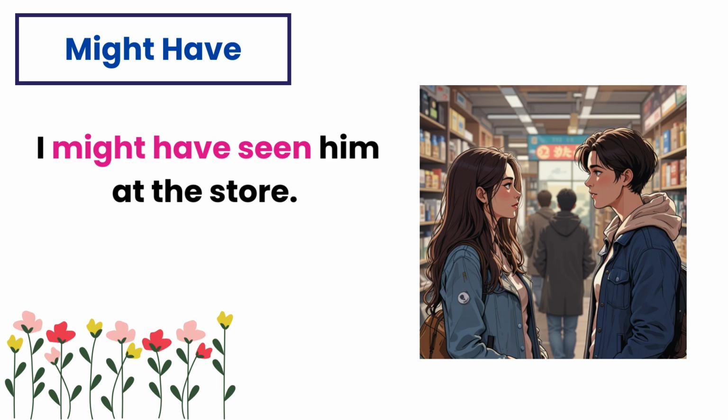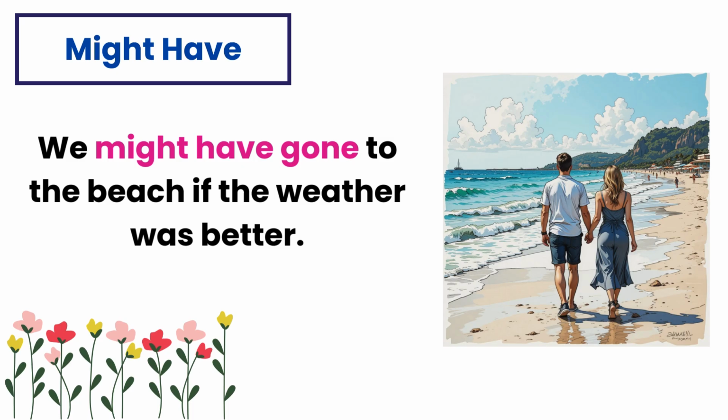I might have seen him at the store. Here, might have indicates uncertainty, suggesting you possibly saw him but you're not sure. We might have gone to the beach if the weather was better. Here, might have expresses uncertainty about going to the beach, contingent on better weather.